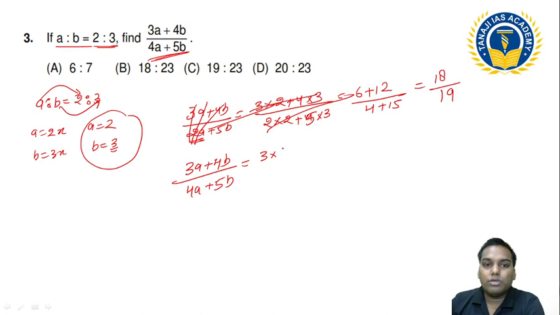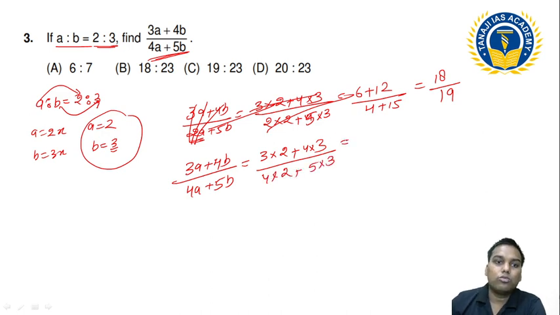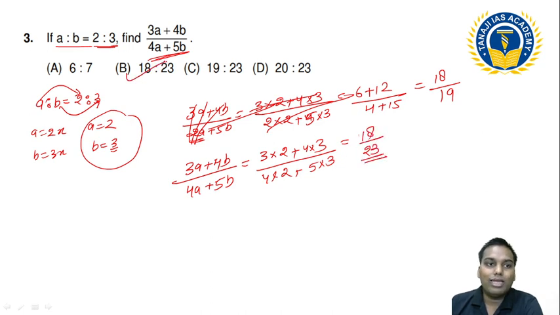The concept is same: 3 into 2 plus 4 into 3, divided by 4 into 2 plus 5 into 3. So this answer would be 18 upon 8 plus 15, this is 23. So that answer is 18 ratio 23.